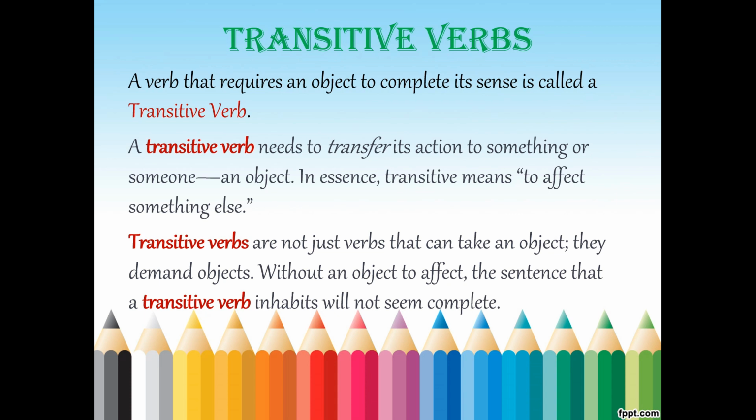Transitive verbs are not just verbs that can take an object. They demand objects. Without an object, there is no transitive verb. Why is an object needed? To have an effect on the sentence. The sentence that a transitive verb inhabits will not seem complete without an object.